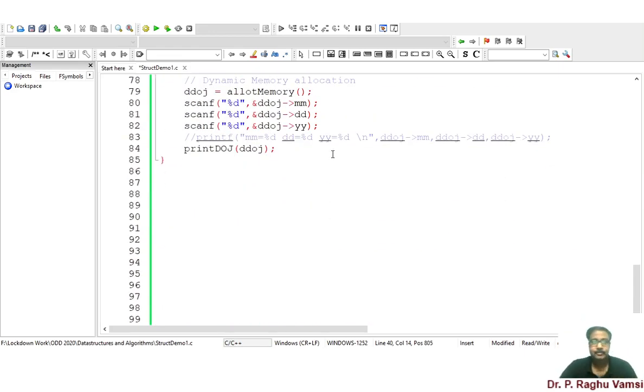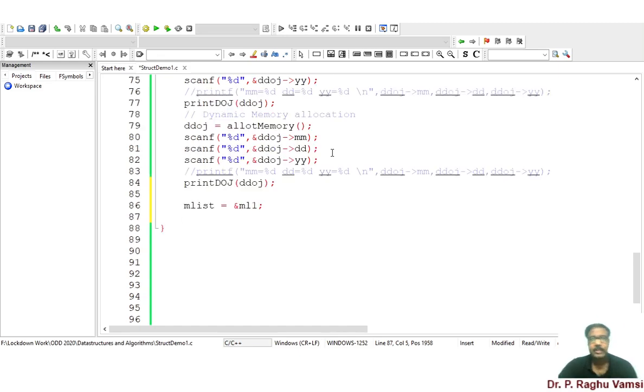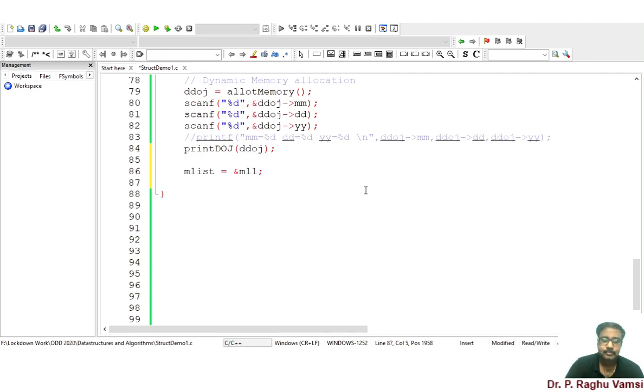So here m list is equal to ampersand ml1. Now we need to read the values. So printf enter the values into m list.